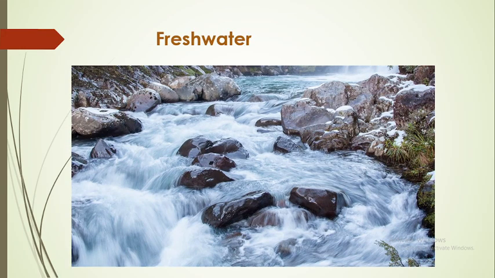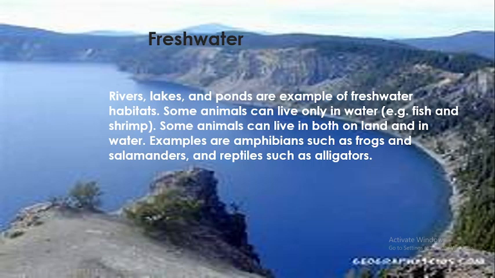Now freshwater. By the name we can think that it is fresh water that we can also drink. Rivers, lakes and ponds are examples of freshwater habitat. Some animals can live only in water, for example fishes and shrimps. The animals that can live only in water are called aquatic animals, and some animals can live in both land as well as in water. These animals are called amphibians.